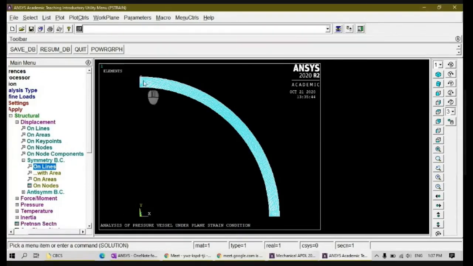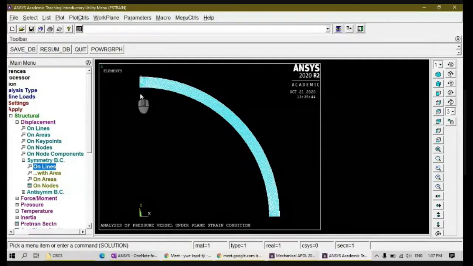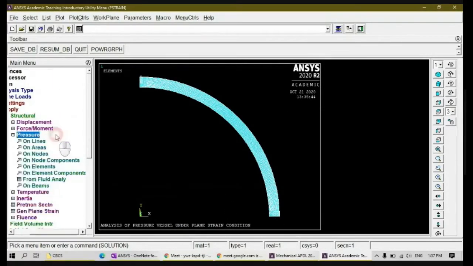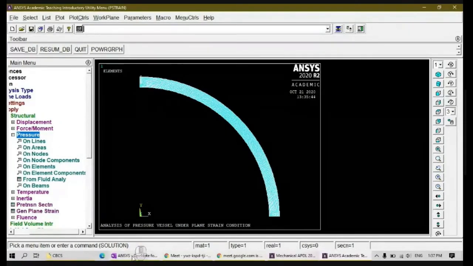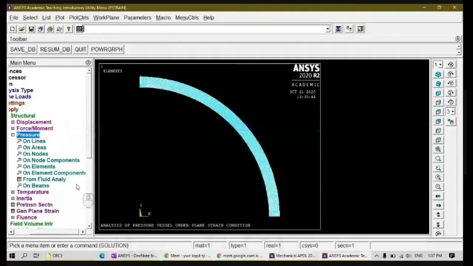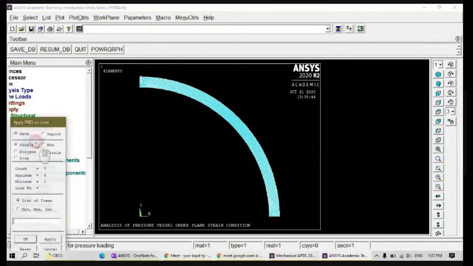So it will consider this as boundary conditions along the particular path, and of course it is not a full circle, right? That is why we are doing this. Okay. So the symmetric boundary condition displacement I applied on these lines, right? This is over. Next thing is pressure, right? You look, my pressure is 10,000 Pascal, right? Then we go for pressure on lines. Select this line, internal line, sorry.